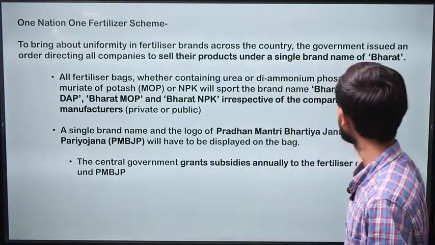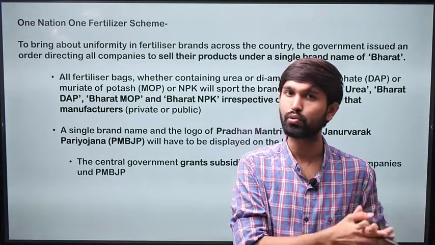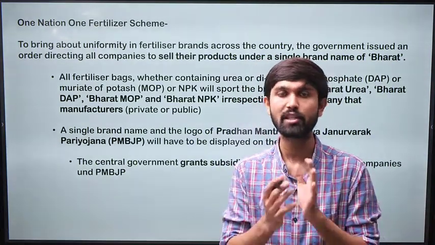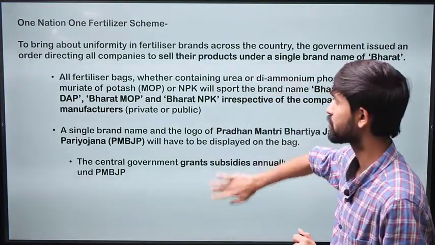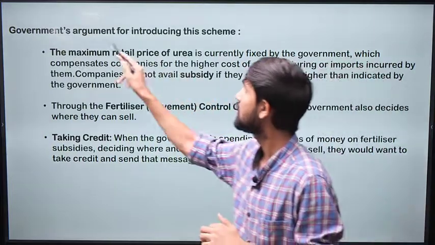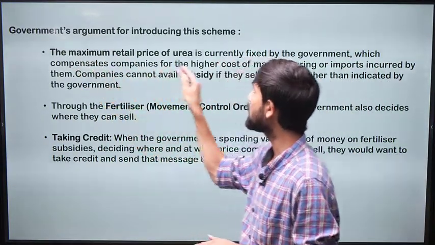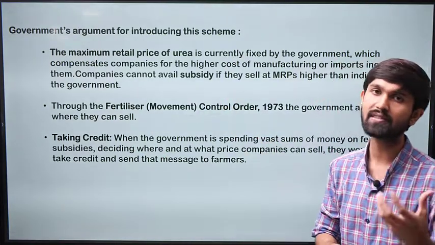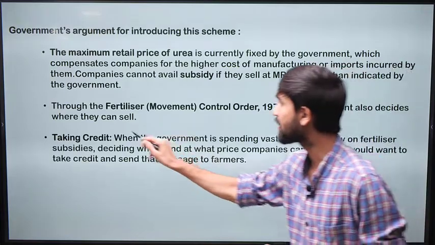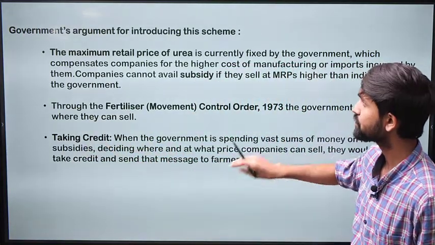So it would have a single logo, and 2/3 of the packaging space would be provided to the government, and 1/3 of the packaging space would be provided to either the private manufacturer or the government manufacturer. This is being done. Why is the government wanting to do this? It feels that since the government is regulating the price of the urea, and since it is granting subsidy, it has the right to take credit for it. That is why the government is wanting to take such a step.